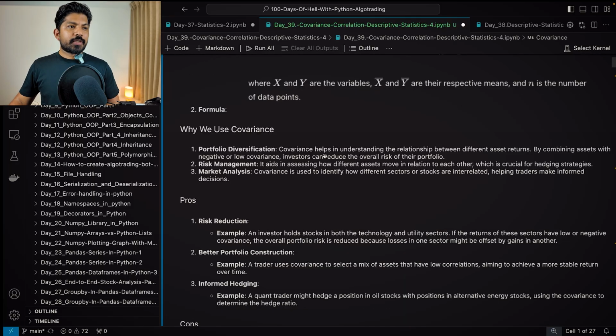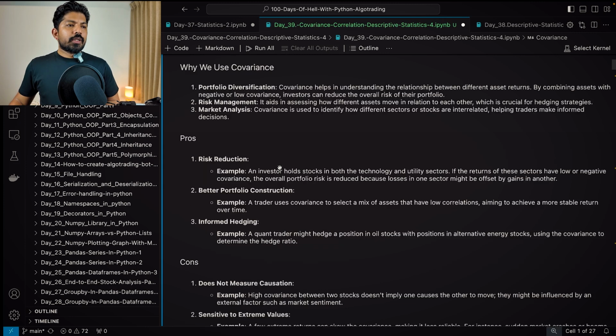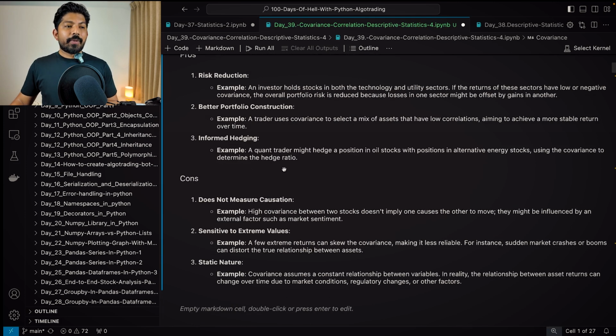And why we use covariance? Because we can use this in the portfolio diversification, we can use this in the risk management, and we can also use this in the market analysis, right? The pros are that the risk is reduced with the help of this, definitely, sometimes, at some extent, for the better portfolio construction. And when we perform the hedging, it is informed, right? And the cons are, it doesn't measure the causation, and it is very sensitive to extreme values, and it is static in nature.